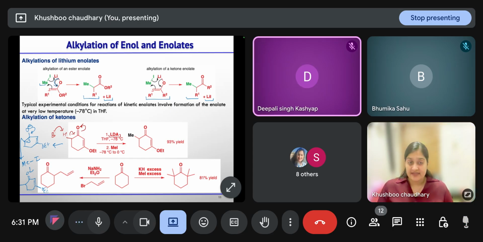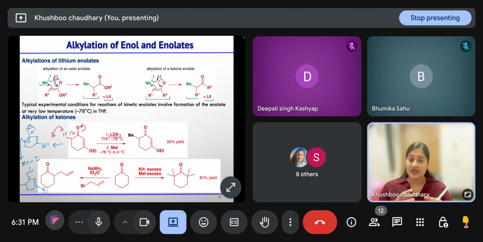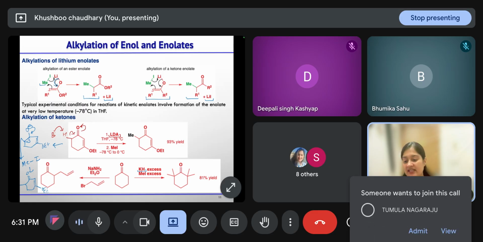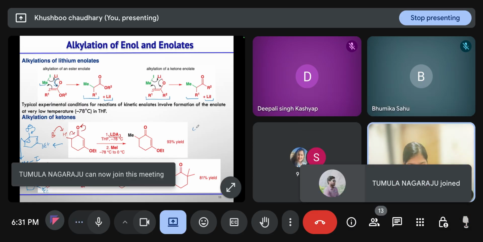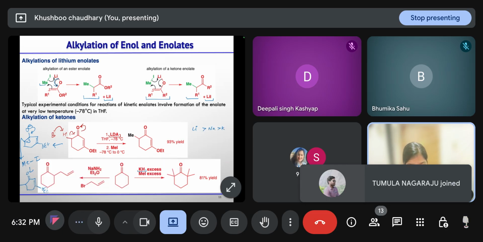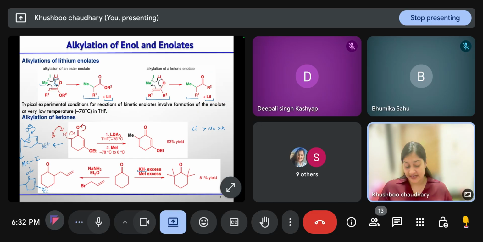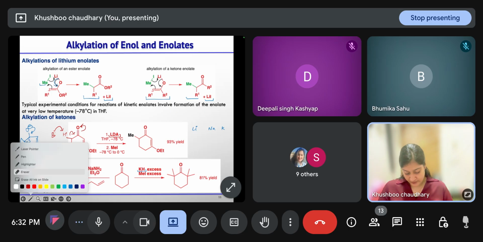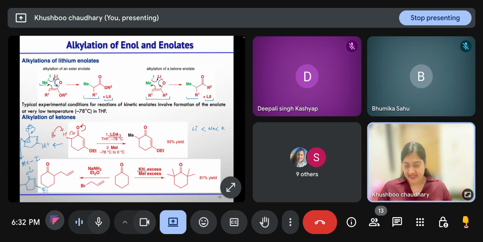Yes, ma'am. Then instead of lithium bases, you can use potassium and sodium bases also, like potassium hydride or sodium hydride if you are using in excess. As we move from lithium to sodium to potassium, the size of the metal is increasing.